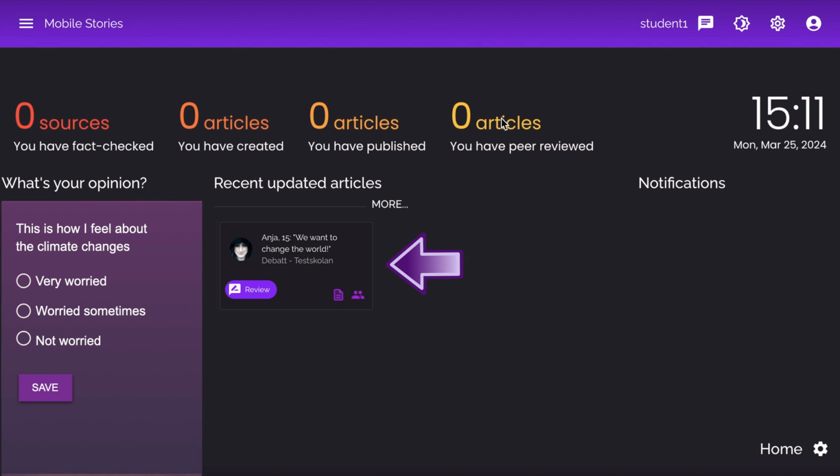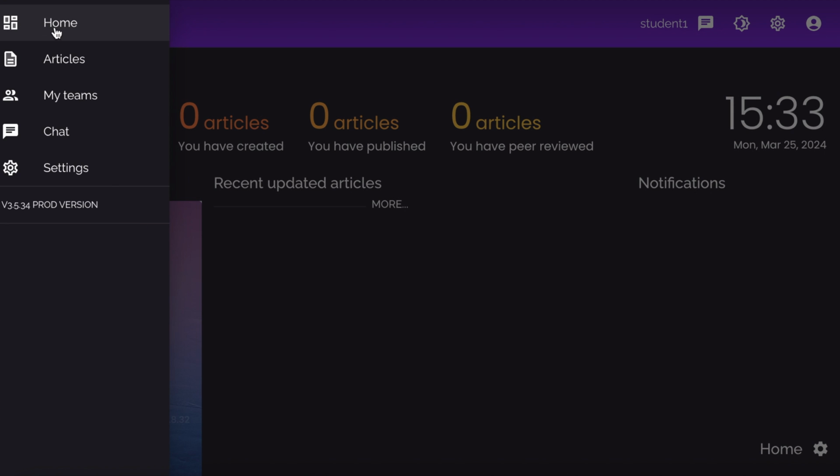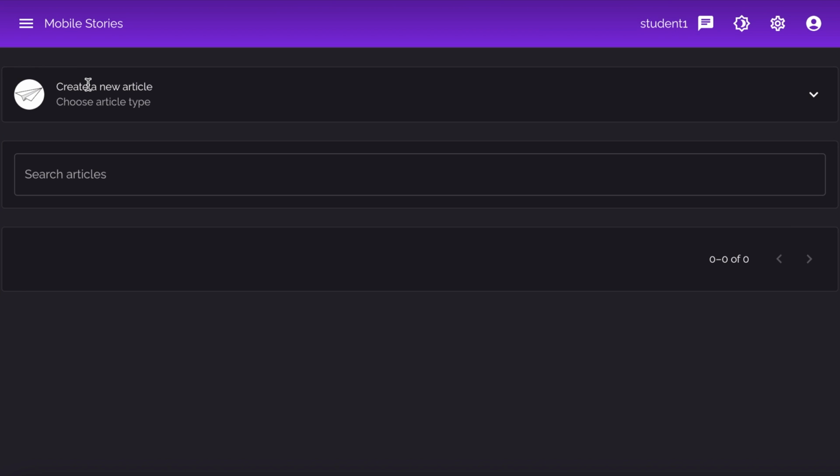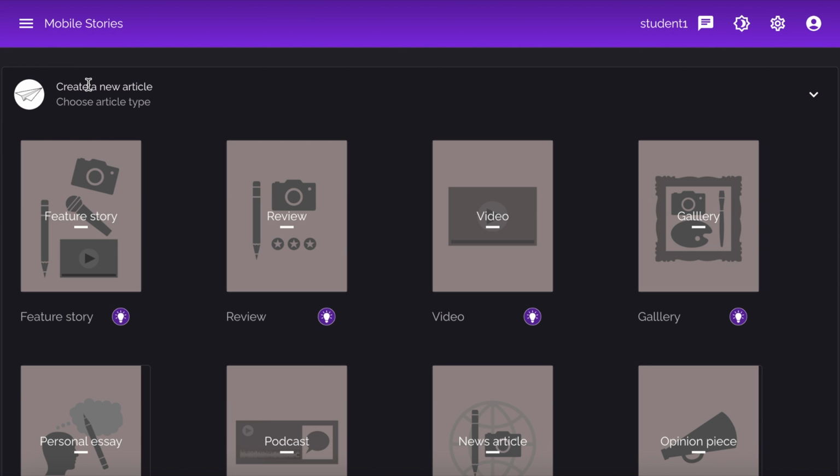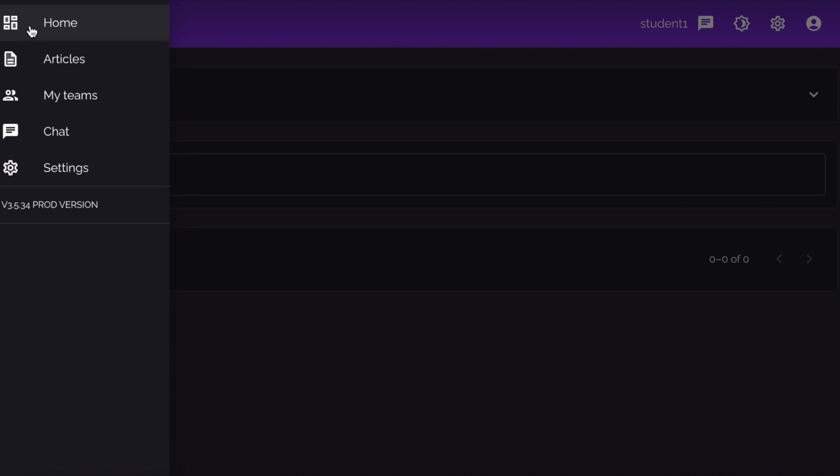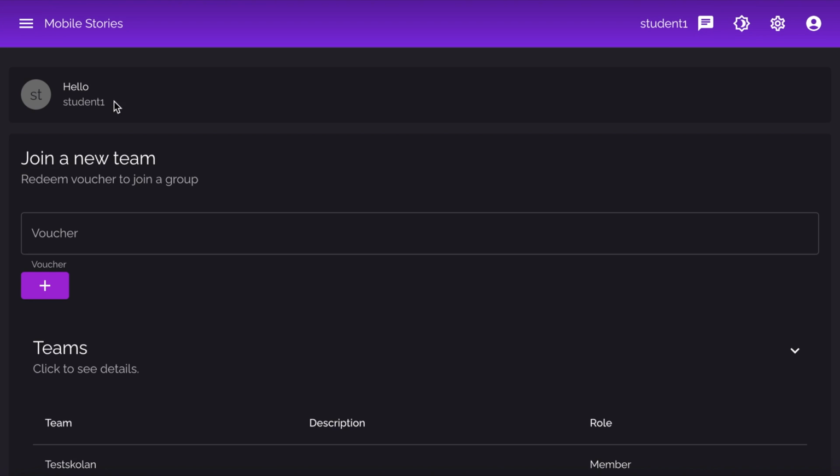Sometimes, you also might find a question in the poll section on the home page. You can answer if you want to. At the top left corner, you will find 3 small lines. Click here to see the menu. The Articles section is where you can see your articles and start new ones. The My Team section is where you can join other teams if you have received a code from another teacher or administrator.